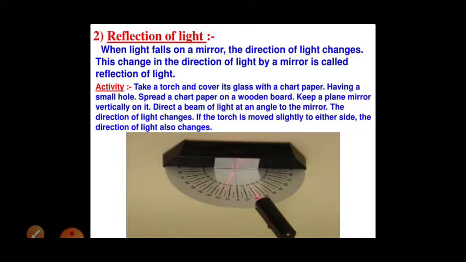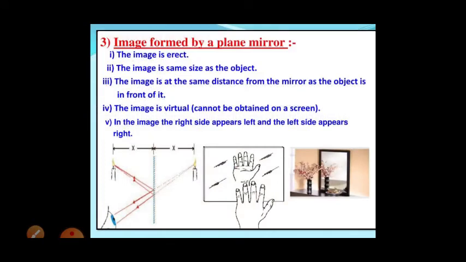Okay, so this is called the reflection of light. When light reflects, it will change its direction. Okay, so image from the plane mirror. While light is getting reflected with the help of a plane mirror, you can see how the image forms.